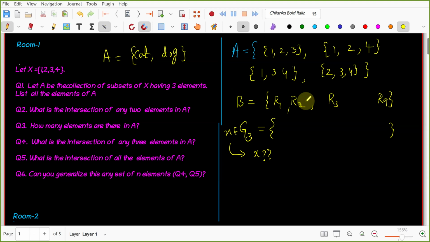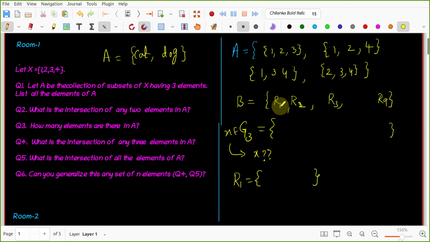What are the elements in this set? R1, R2, R3, so on, R9. What is R1? Rooms, but is it rooms, or what does R1 contain? Students of room number one. But what is that R1? R1 itself is a set, right?